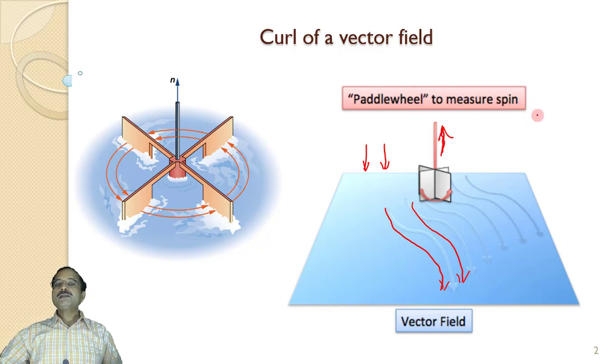As we have seen in the case of divergence, the divergence applied to a vector quantity gives a scalar. But in this case, curl applied to a vector field is a vector quantity because it has a direction, that rotational effect is in a particular direction. So this is the physical significance of curl.